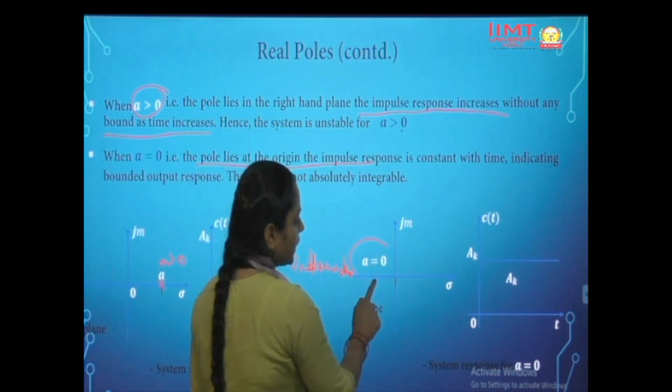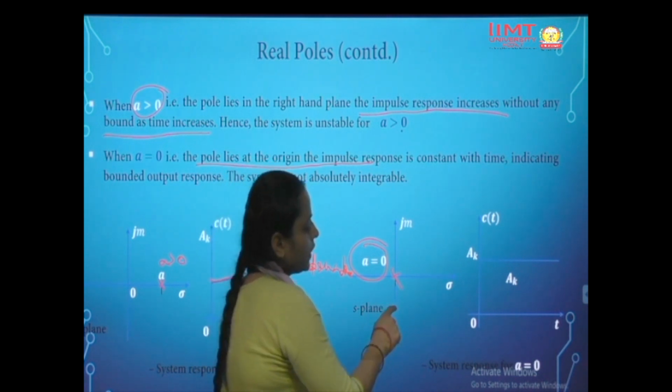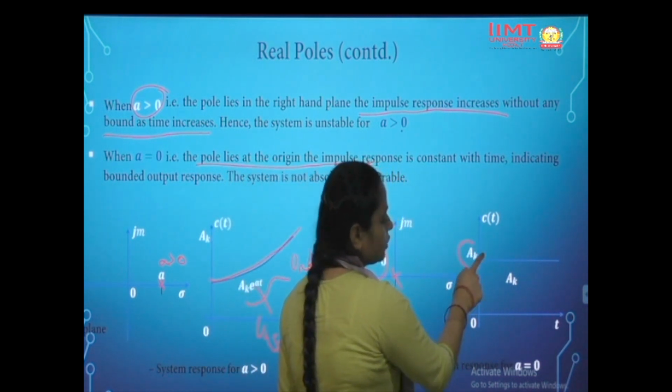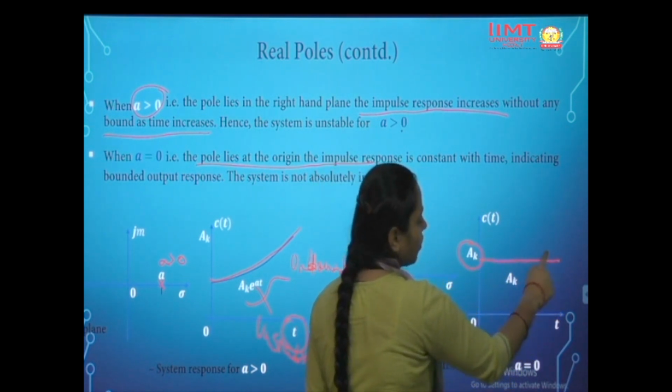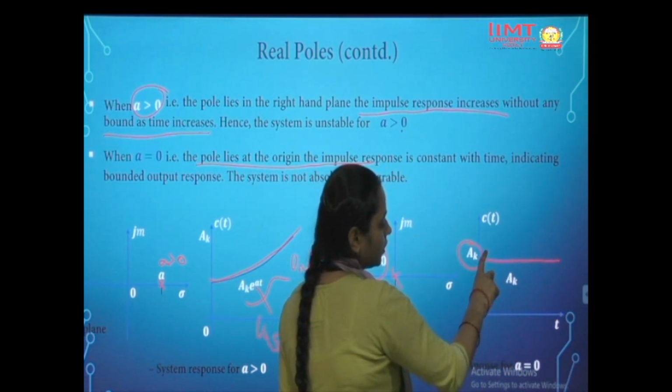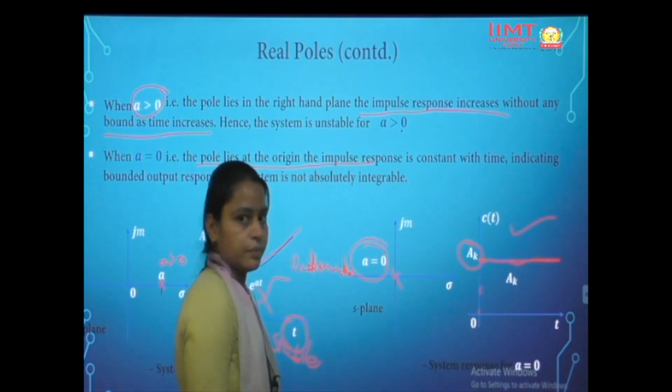Another condition is when a is equal to 0, that is, we have a pole at the origin. Then what would happen? We will get the output e to the power 0t, which is 1, so we will get a constant output Ak. So it will oscillate around one stable origin. This is called a marginally stable system.